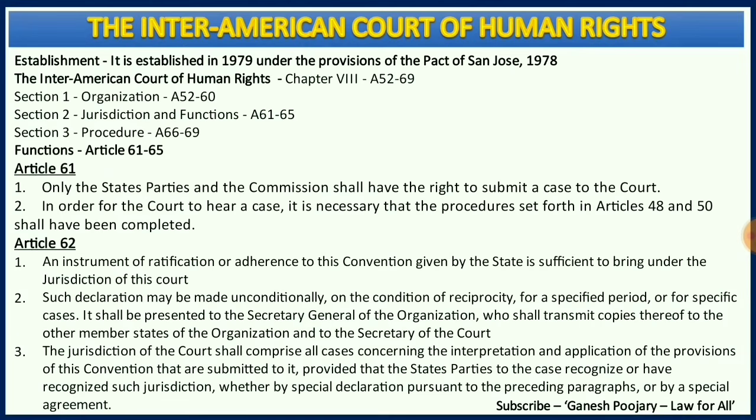Another important aspect that we need to remember is, to have the right to submit a case to the court, the state party should be a party to this particular convention. How does that happen? That is precisely what is discussed under Article 62. There are two ways by which a state party can become a party to this particular convention. One, by signing an instrument of ratification, or by just adhering to this convention, a state party can become a party to this particular convention.